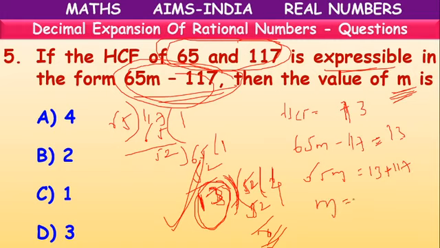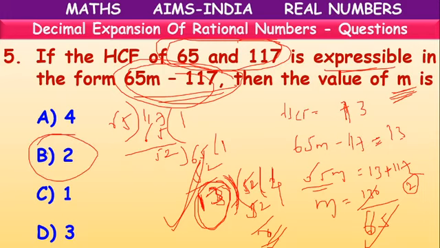So m equals 130 by 65, where 65 goes to the RHS side. 65 twos are 130. So the m value is 2. First we have to find the HCF, then we can find the value of m.